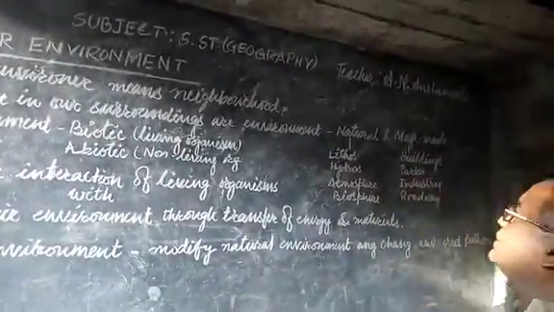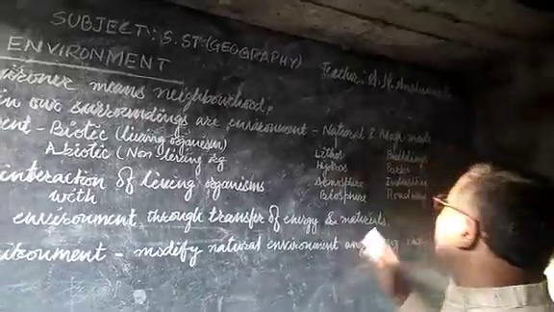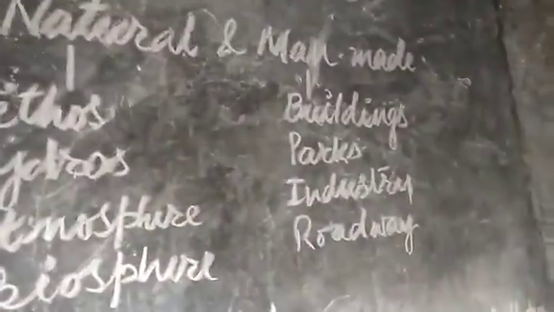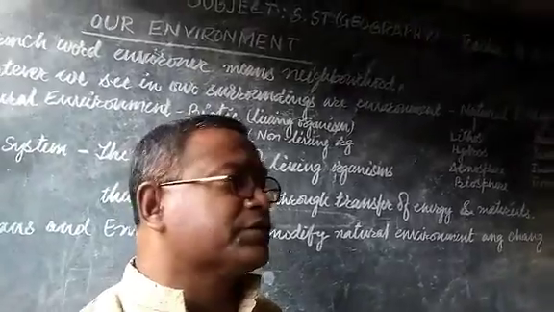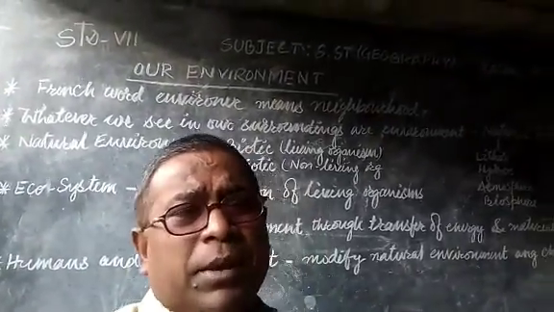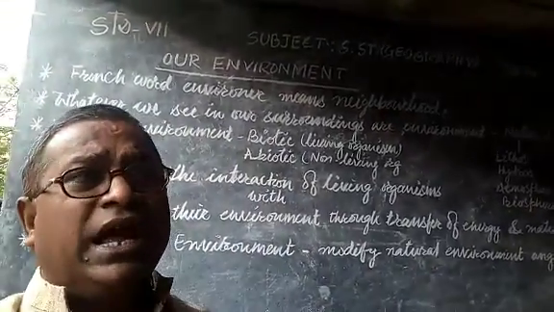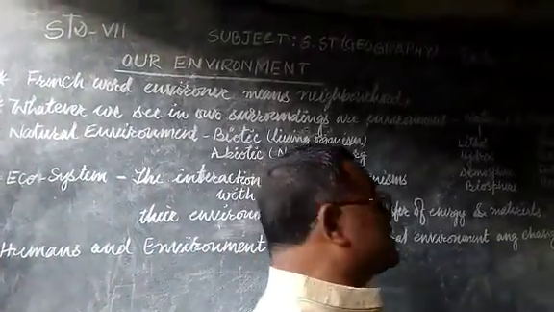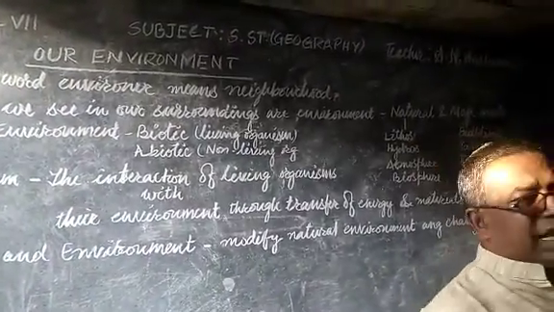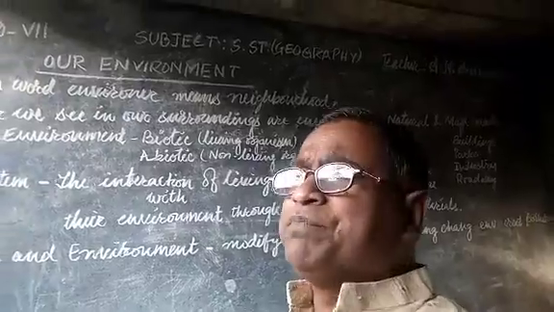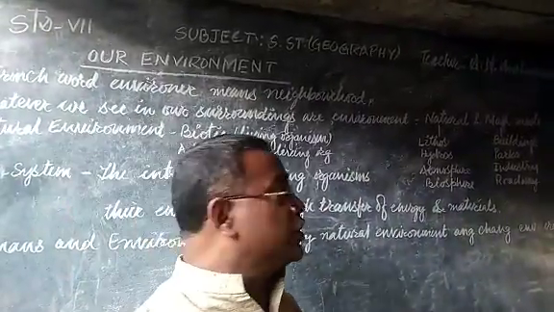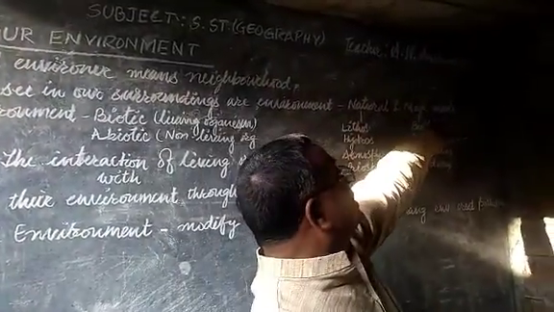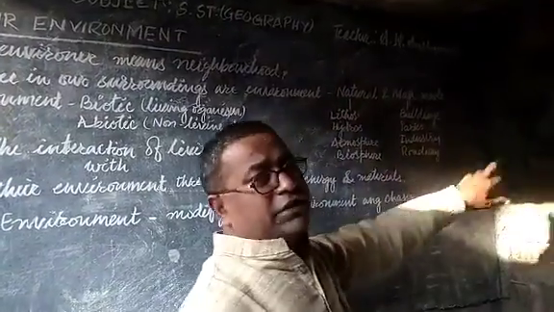The man-made environment includes buildings, parks, industry, roadways, railways, schools, community houses, community centers, and societies. All of these are made by human beings, and these components also influence human life. So these are considered as the man-made environment.